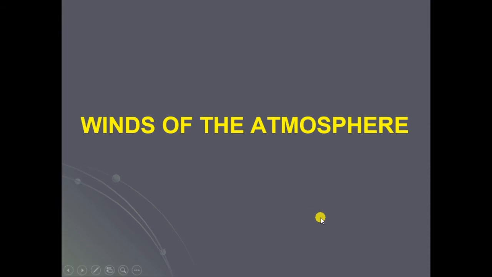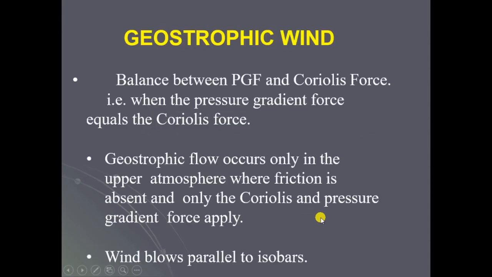Now we'll see winds of the atmosphere. Let us see what is geostrophic wind. It is the balance between PGF and Coriolis force, that is, when the pressure gradient force equals the Coriolis force. Geostrophic flow occurs only in the upper atmosphere, where friction is absent and only the Coriolis and pressure gradient forces apply.